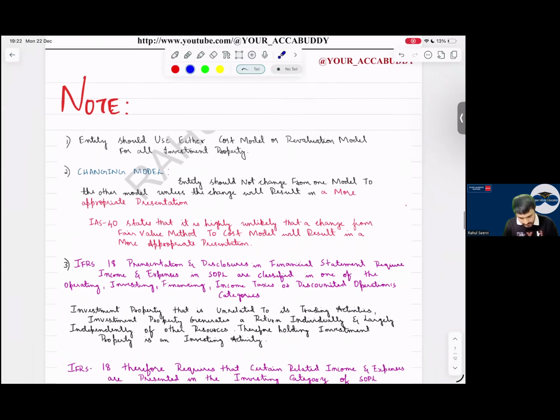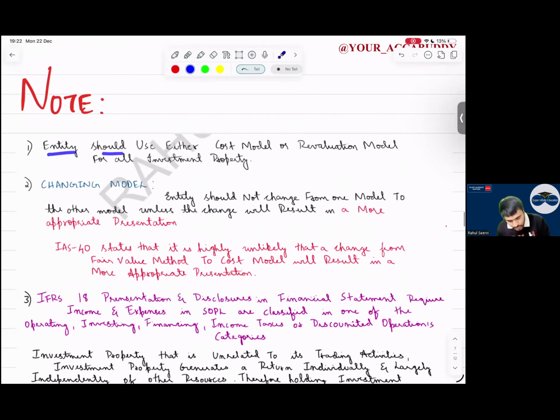Then see this point here. Entity should use either cost model or revaluation model for all investment property. Can you do cherry picking here? No. For each and everything, what should we follow, everyone? Cost or revaluation. Yes, sir.